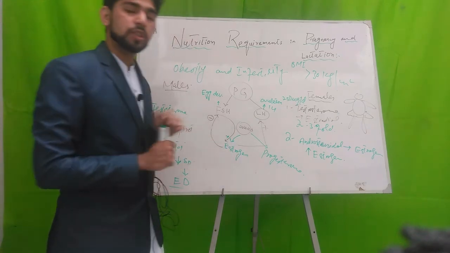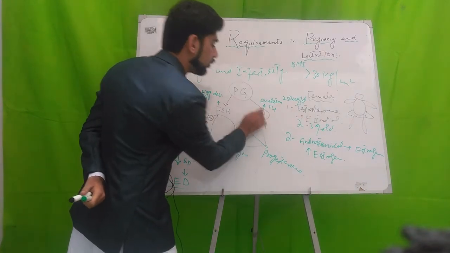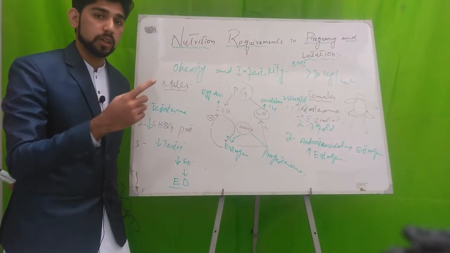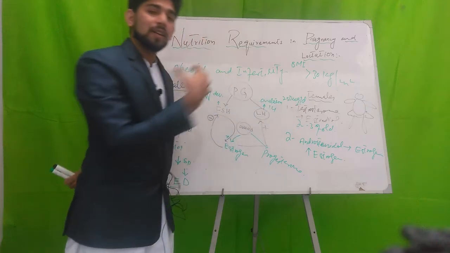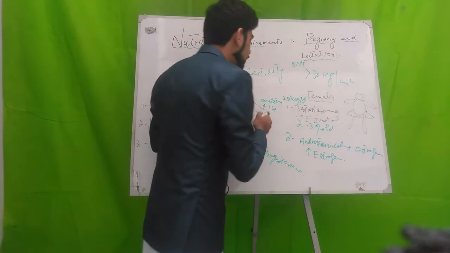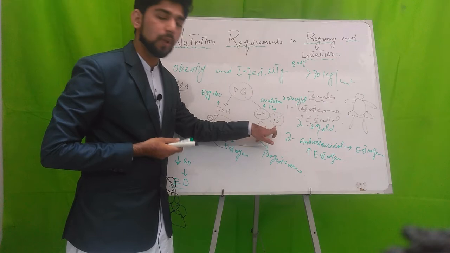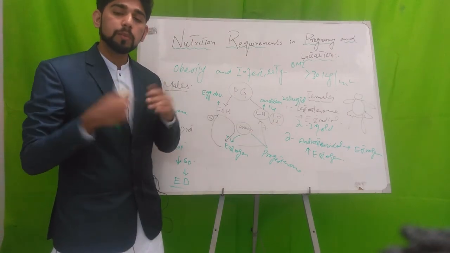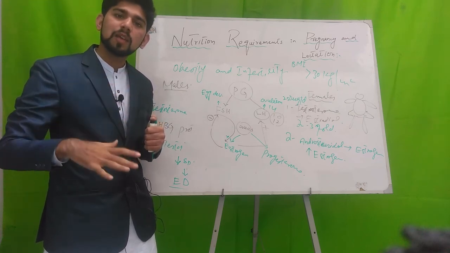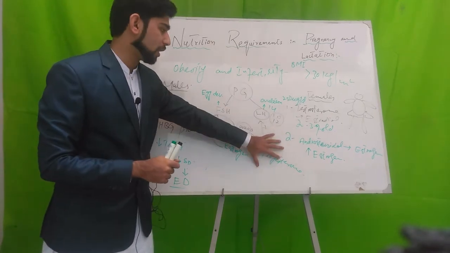The second effect is that increased estrogen increases the production of luteinizing hormone, and ovulation may occur earlier. Normally it occurs at day 14, but as a result of increased luteinizing hormone, it may occur at day 10 or day 12. Then immature eggs are released, and immature eggs are unable to be fertilized. As a result, infertility occurs in obese females.